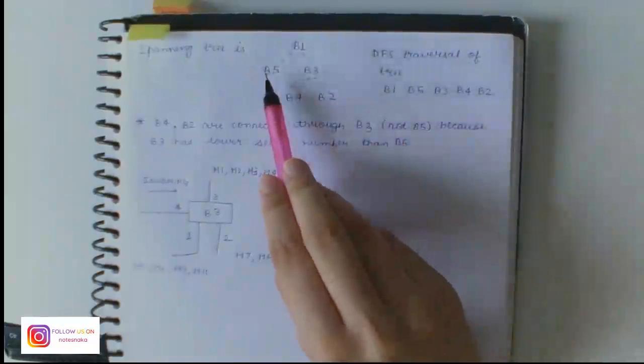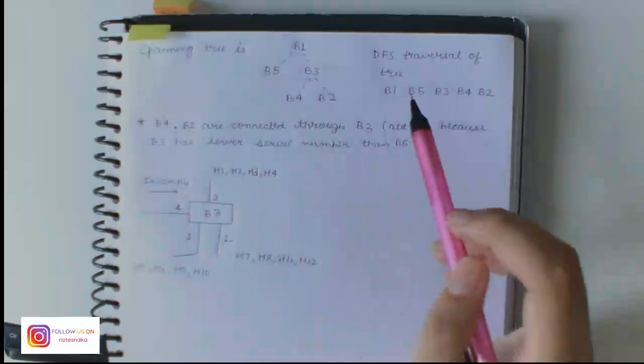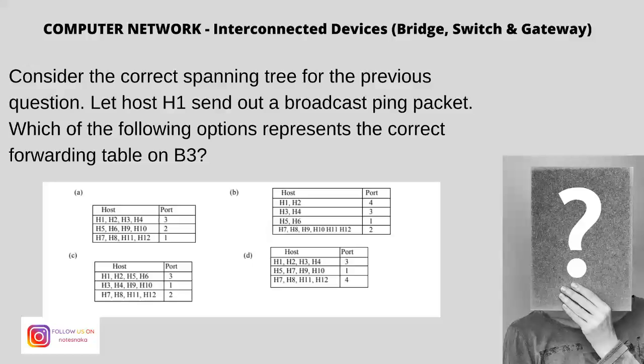Now moving on to the second part of this question. The question is: consider the correct spanning tree from the previous question. Let host H1 send out a broadcast ping packet. Which of the following options represents the correct forwarding table for B3? So I have drawn a simple diagram for B3.